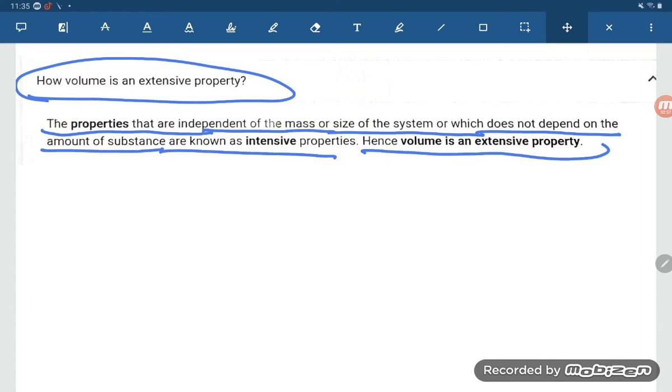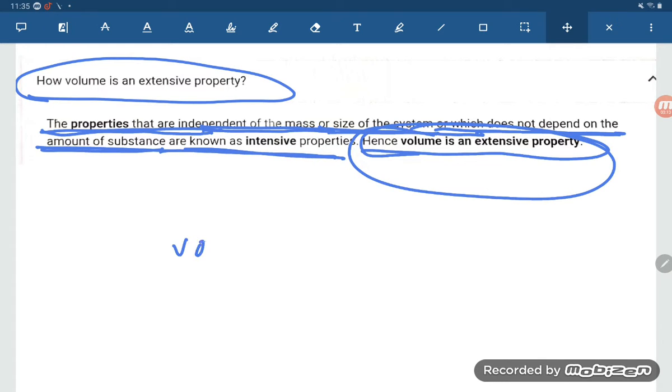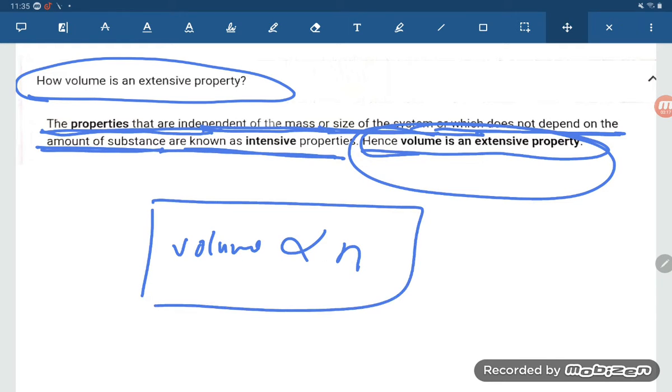Hence volume is an extensive property. But volume depends on what, student? Volume is proportional to the amount of substance. So if it depends on the amount of substance, that is the quantity of substance, then it is an extensive property.